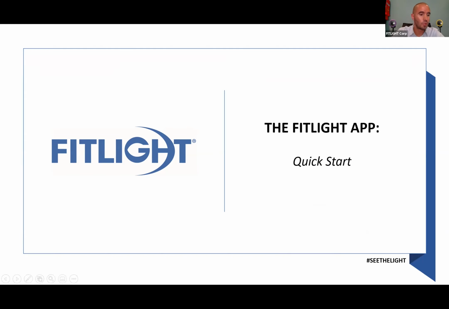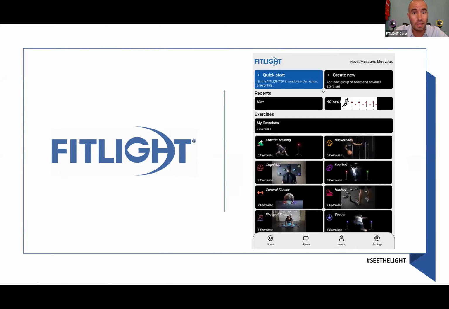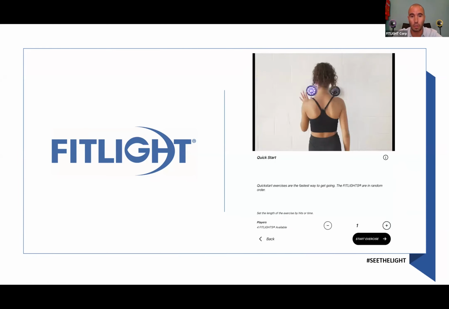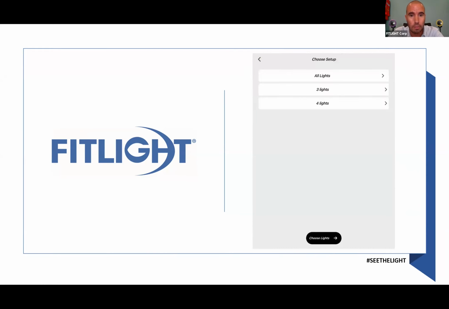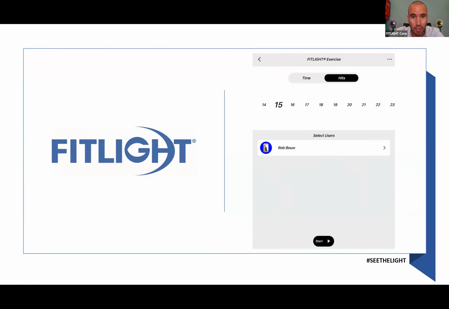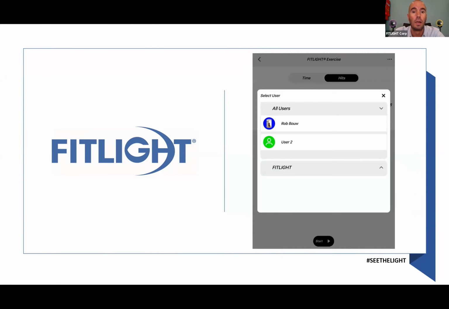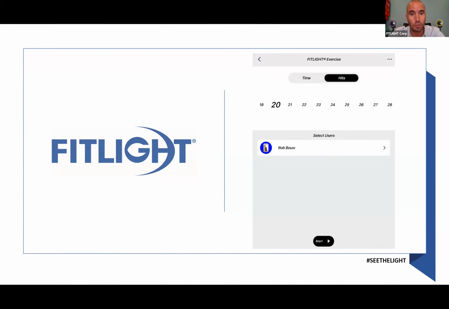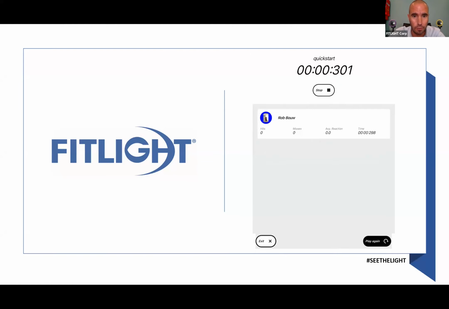Quick start. So now we're going to finally use the lights. What does that look like? As I said, on the left top, where it says quick start, you can do a quick hand-eye coordination, a quick reaction time, et cetera. If you go there, you can choose the amount of players. You can choose which lights you want to connect. You can choose, do you want to do that based on time, or do you want to do that based on number of hits? You can select what users you want to use. In this case, I'm going to use myself.